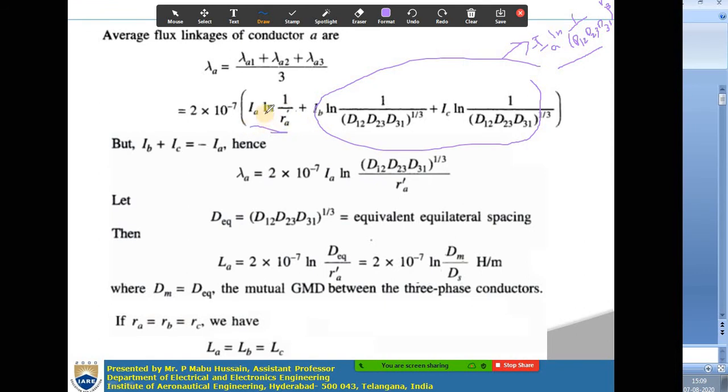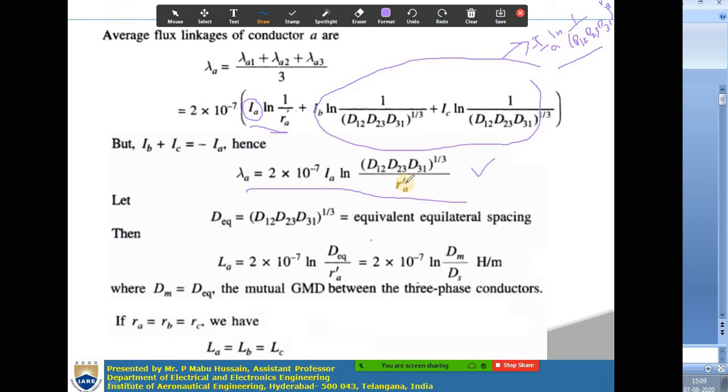In this expression again you have IA as common. Taking IA common, IA into ln 1 by RA dash minus ln 1 by D12 D23 D31 whole to the power of 1 by 3. Again log A minus log B, so the final expression will be 2 into 10 power minus 7 IA ln of D12 D23 D31 whole to the power of 1 by 3 by RA dash. So this is the average flux linkages of conductor A.